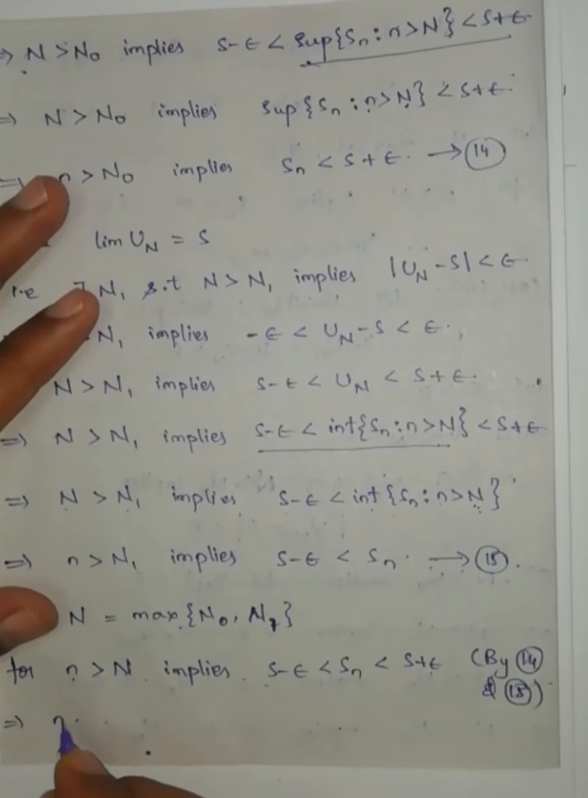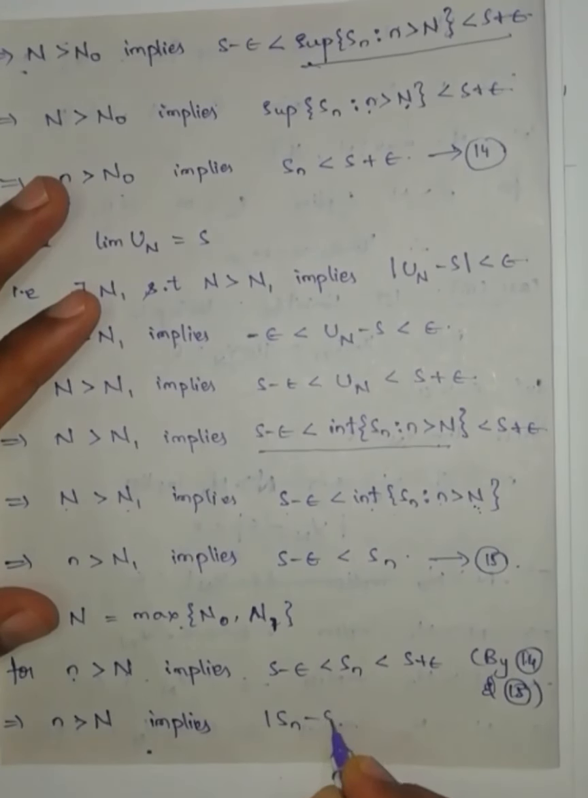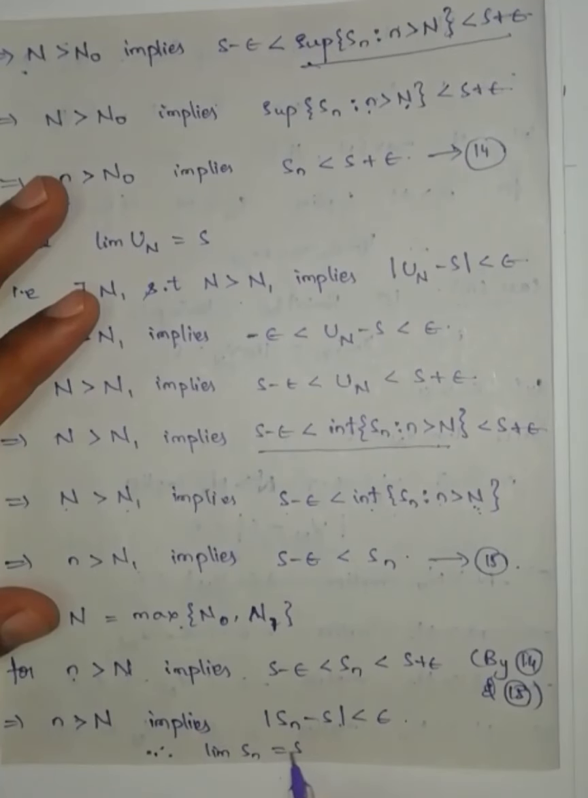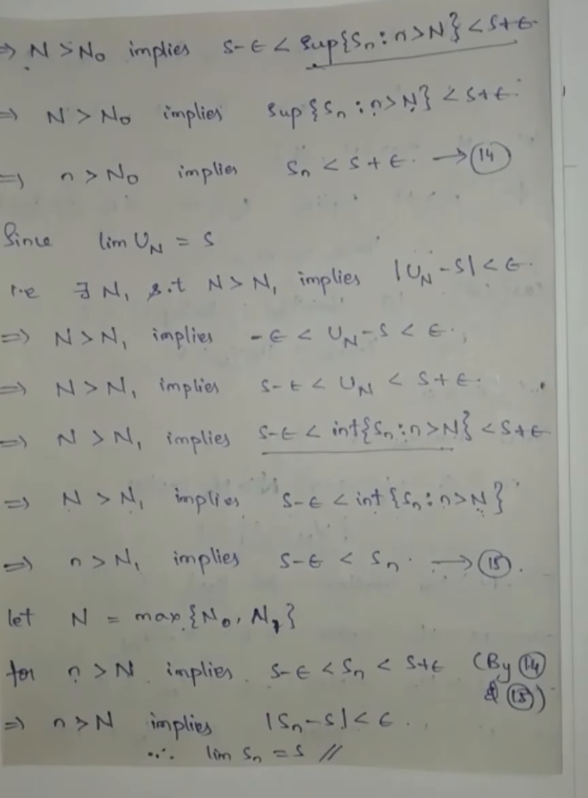This implies small n greater than capital N implies modulus of Sn minus s is less than epsilon. This is nothing but the definition of limit of Sn equal to s. That's the proof of the theorem. If the limit inferior of Sn and the limit superior of Sn are both equal, and both are equal to either plus infinity or minus infinity or any real number, then the limit of the sequence is also equal to the same element, either plus infinity or minus infinity or a real number.